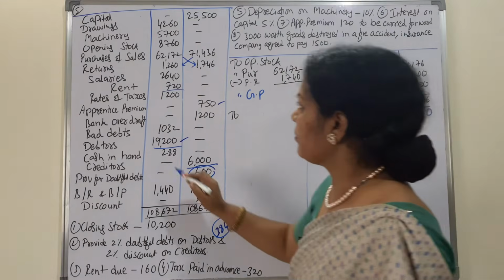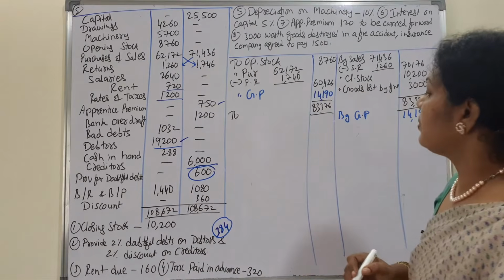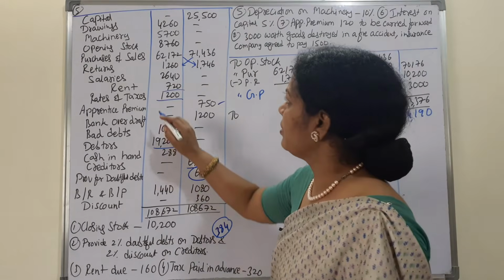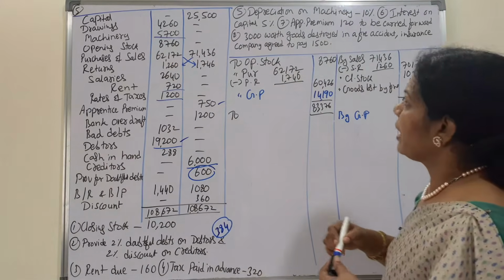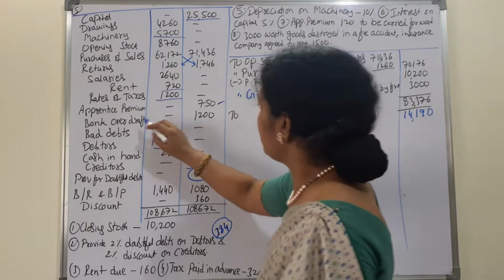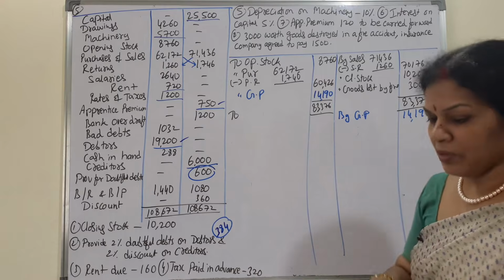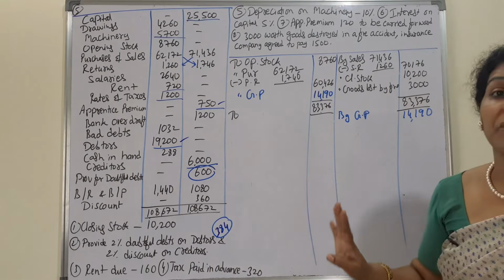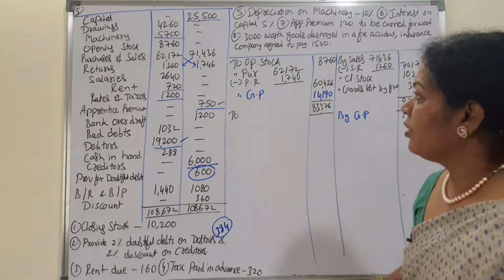Next tax paid in advance. Next depreciation on machinery. Next interest on capital, and apprentice premium, this is also an adjustment. So that we won't forget anything, we put a tick mark according to the adjustments.